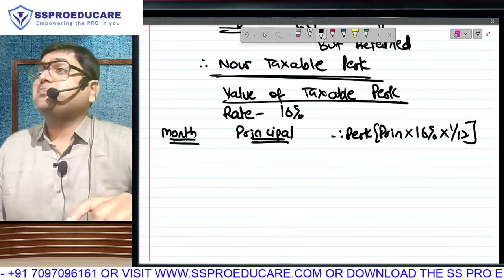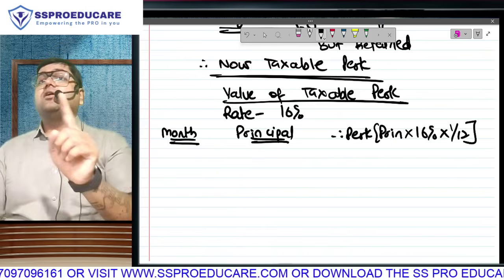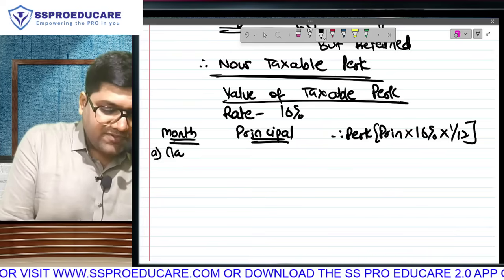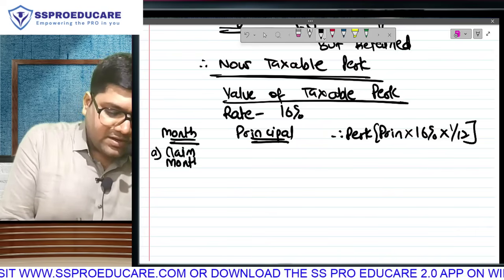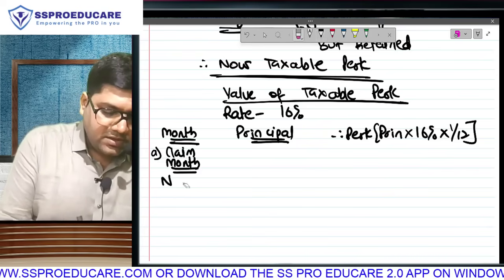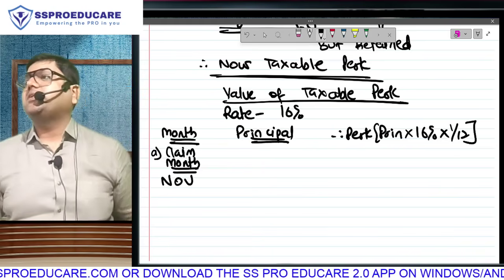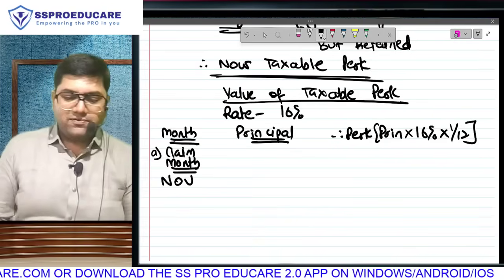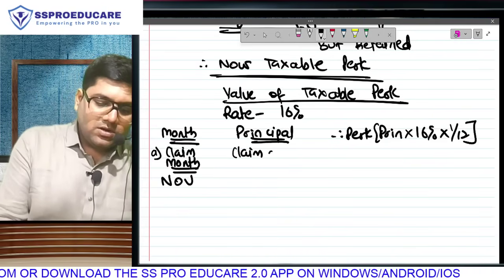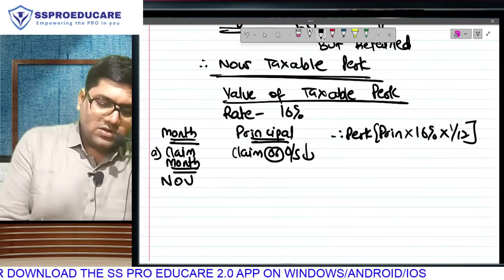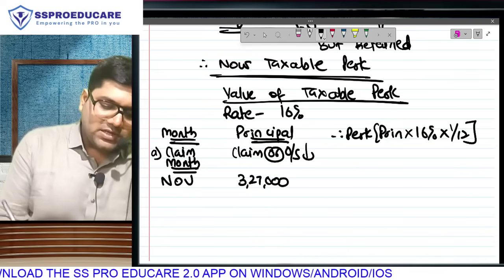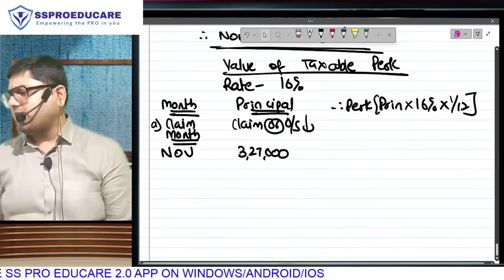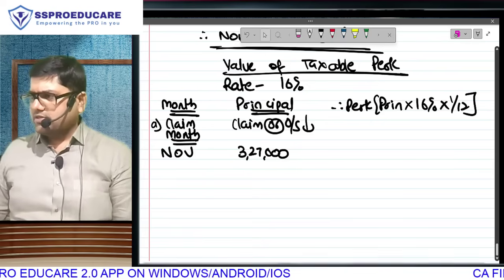The catch is, in this part of the question, the starting of the perquisite is not going to be the month in which you took the loan. The starting of the perquisite is going to be the claim month. So the claim month, which in our question is November, in that month, what will be the amount of principal that we will take? That amount which you have wrongfully retained with yourself, which is claim received or outstanding, whichever is lower. 3,27,000 rupees will become the principal of this month. And perquisite is then 16% and 1/12. Use the calculator, look. Is that understood?